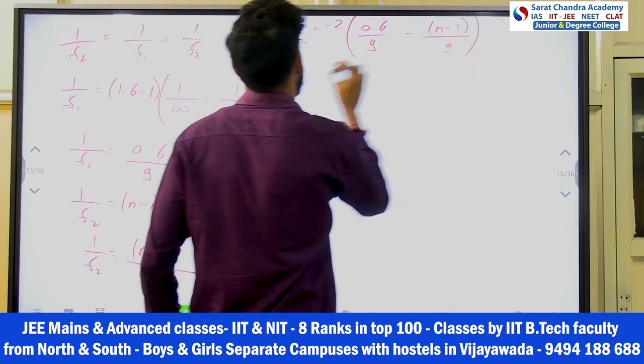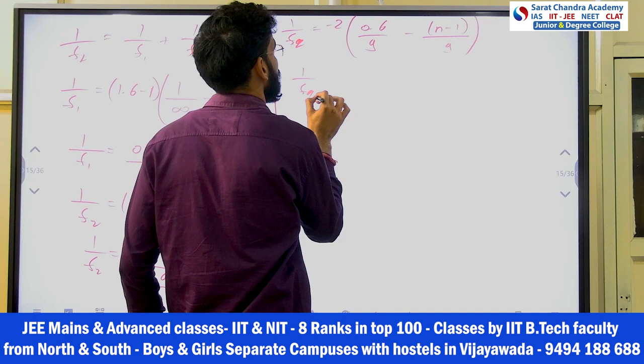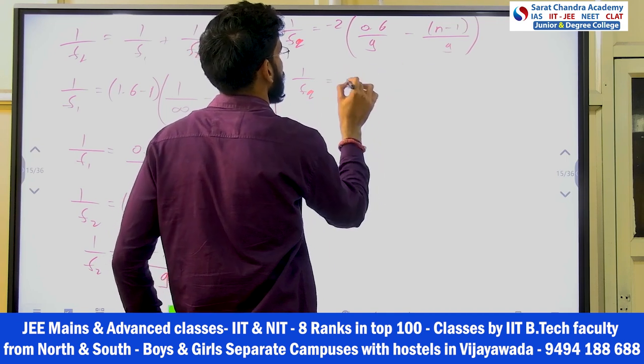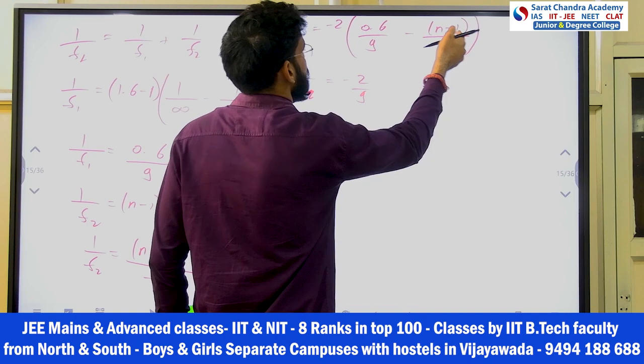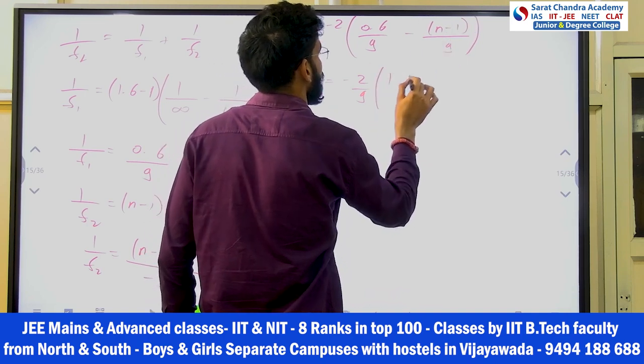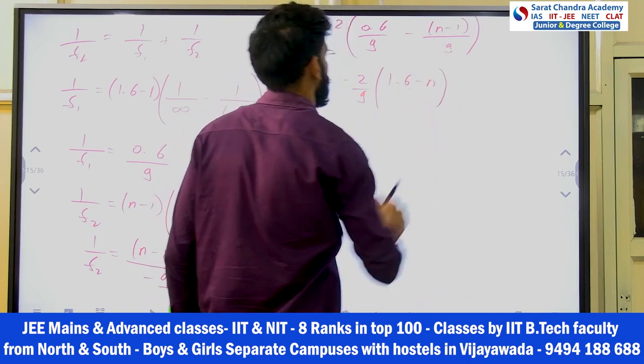So if I take this 1 by f equivalent, how much do I get? 9 LCM, right? So minus 2 by 9, and this will become plus, right? So 1.6 minus n, this I got.